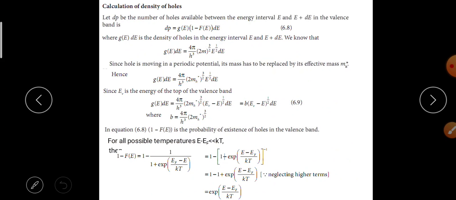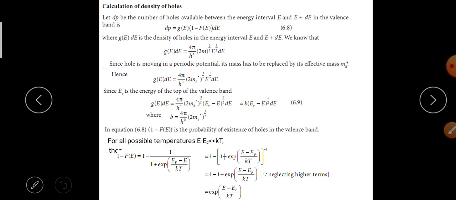Since EV is the energy of the top of the valence band, G of E into dE is equal to 4 pi by h cube into 2mh whole power 3 by 2 into EV minus E whole power 1 by 2 into dE, which is equal to b into EV minus E power 1 by 2 into dE, where b is equal to 4 pi by h cube into 2mh whole power 3 by 2.